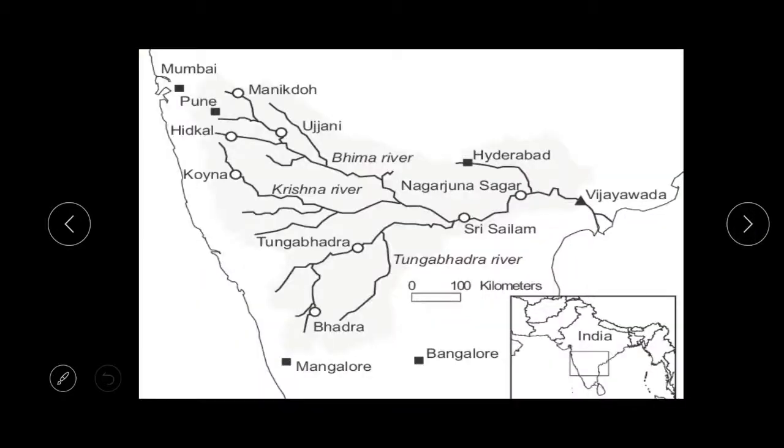Its tributaries you can see here in this picture, all of these are the tributaries of river Krishna. Some of which are mentioned in your textbook include Bhima as well as Musi, as well as Ghataprabha, Koyna, and Tungabhadra, which are not mentioned here.